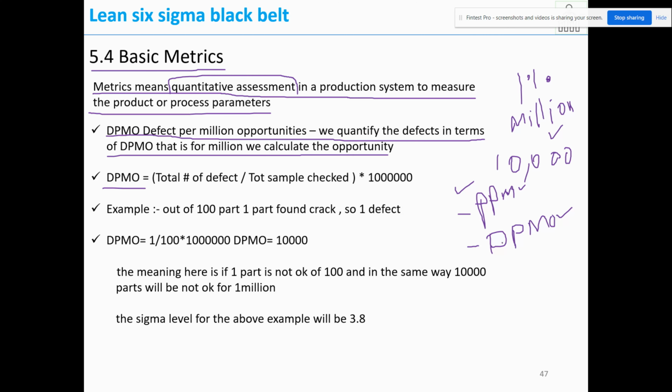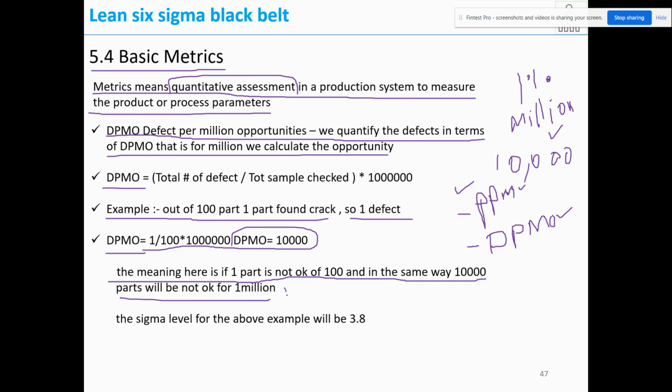Now, for example, out of 100 parts, one part is found cracked, so one defect. DPMO is equal to 1 divided by 100 times 10 lakh, so DPMO is equal to 10,000. The meaning here is that if one part of 100 is not okay, in the same way 10,000 parts will be not okay for 1 million. So this is an opportunity. Now, the sigma level for the above example will be 3.8.